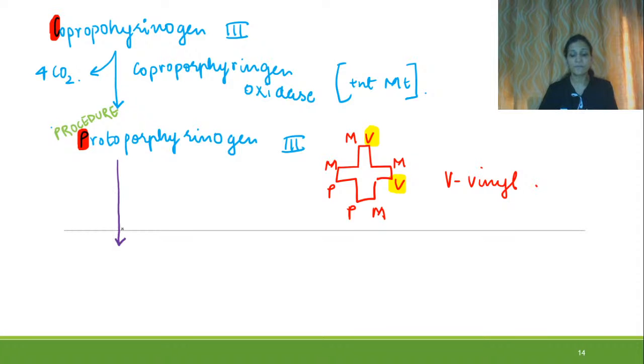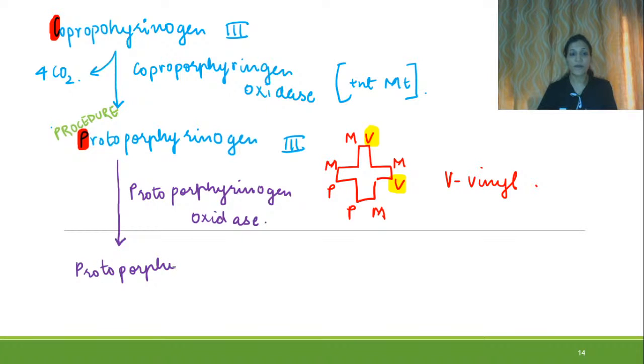Now, there will be another enzyme, protoporphyrinogen oxidase. What will it do? It will change protoporphyrinogen into protoporphyrin.